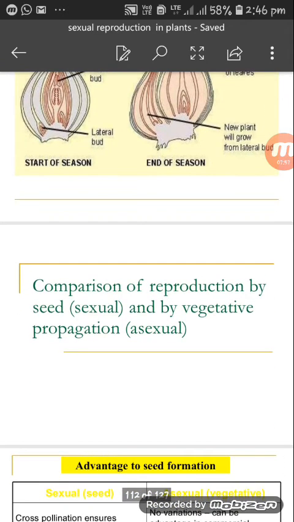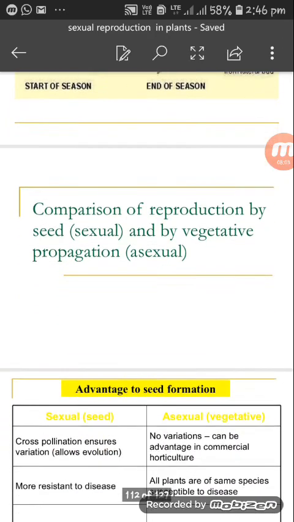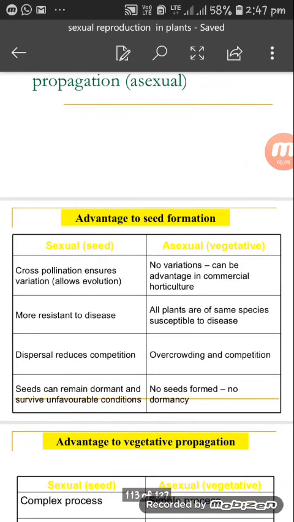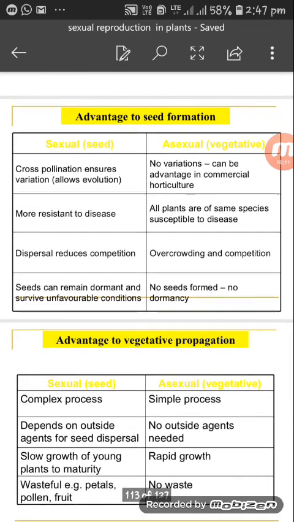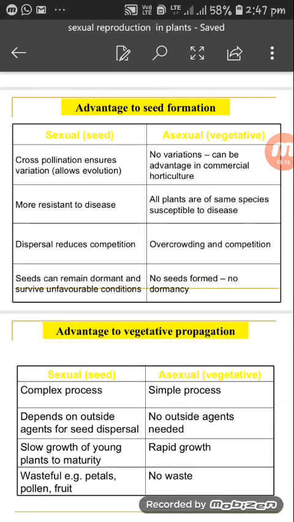Okay. Now, comparison of reproduction by seed, that is sexual, and by vegetative propagation, that is asexual. Let's see the advantages of seed formation first and then we'll see the advantages of vegetative propagation. In sexual reproduction, cross-pollination ensures variation that allows evolution. In asexual reproduction, no variation can be an advantage in commercial horticulture.